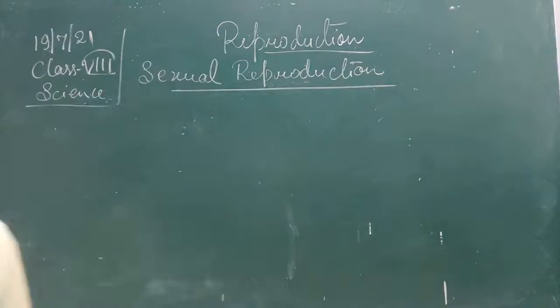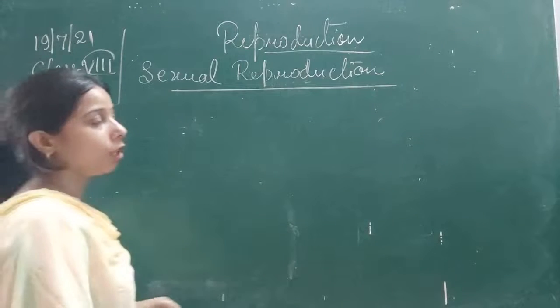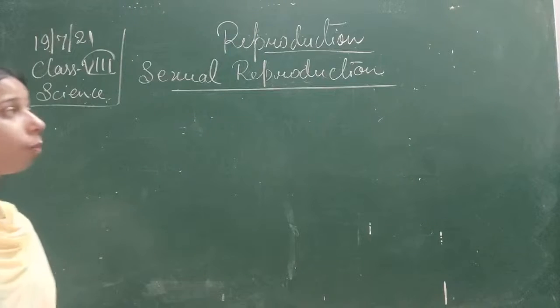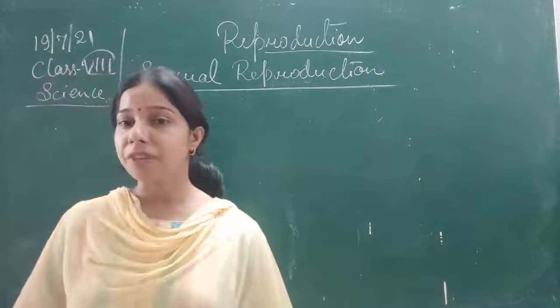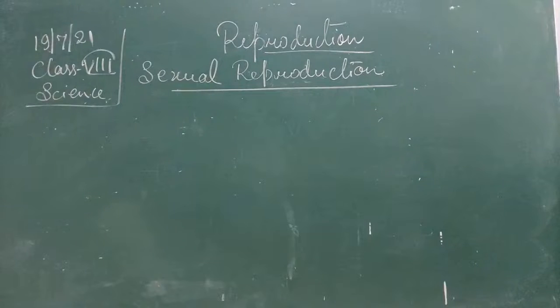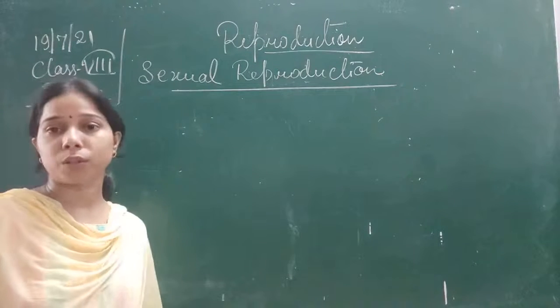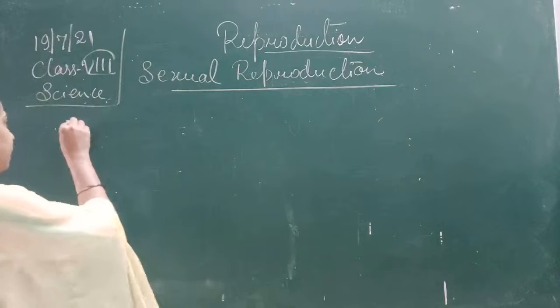Sexual reproduction involves the production of a new cell by the fusion of two parents, that is the male and the female. The male cell and the female cell are also called gametes, which fuse together to form a zygote. So let me write it again.